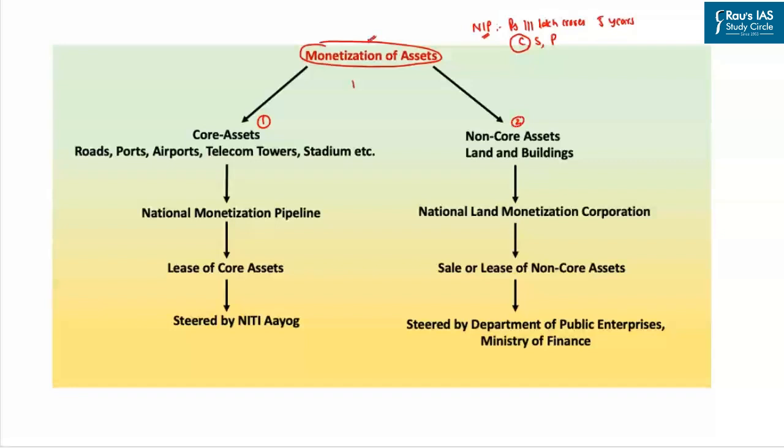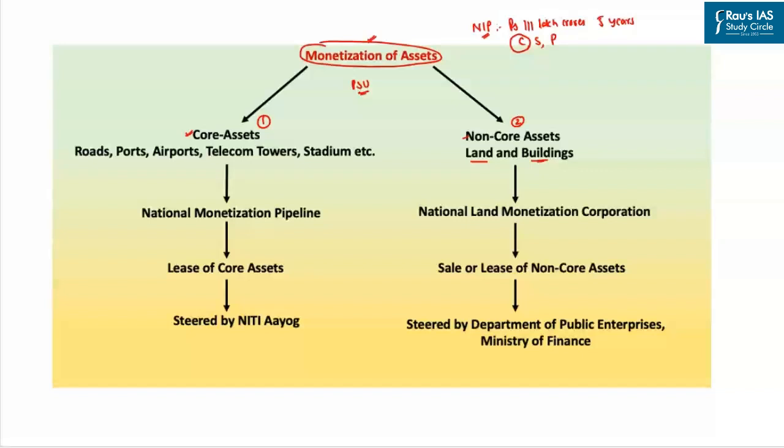Now let's say you have a particular PSU or a government agency. This PSU may own certain core assets. Core assets are those assets which are integral to the functioning of a PSU. And non-core assets are the surplus land and buildings which a particular PSU or government agency may own.